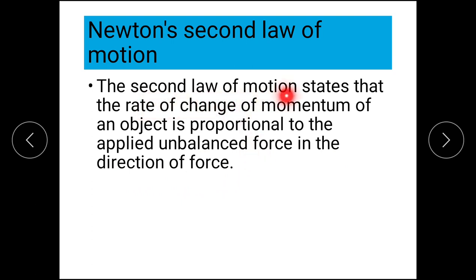Newton's second law of motion: the rate of change of momentum of an object is proportional to the applied unbalanced force in the direction of force. We will study Newton's second law of motion in detail in the next session.